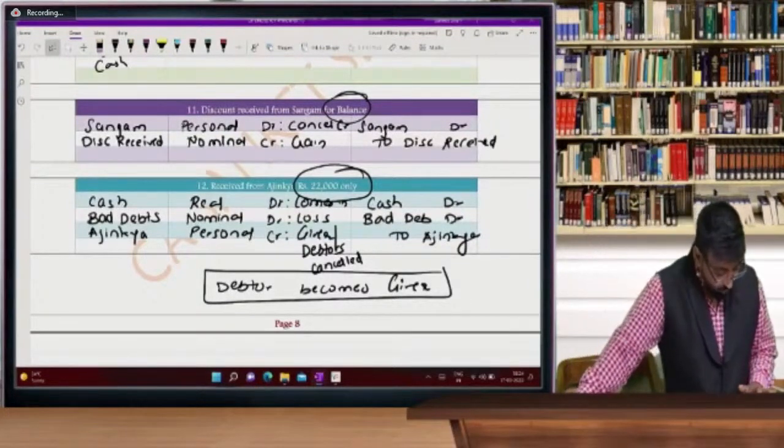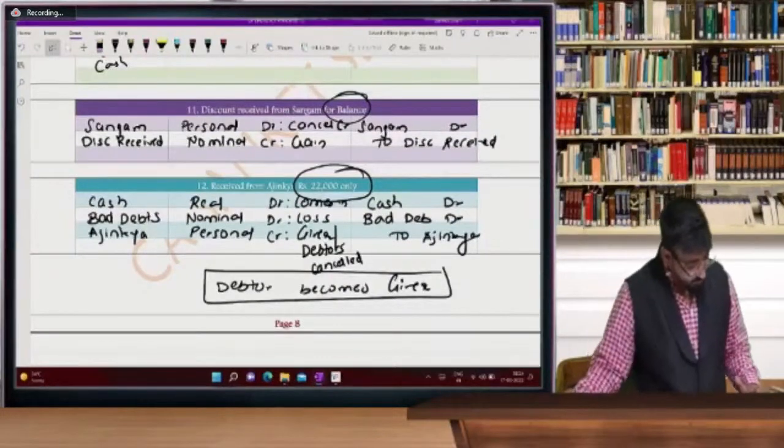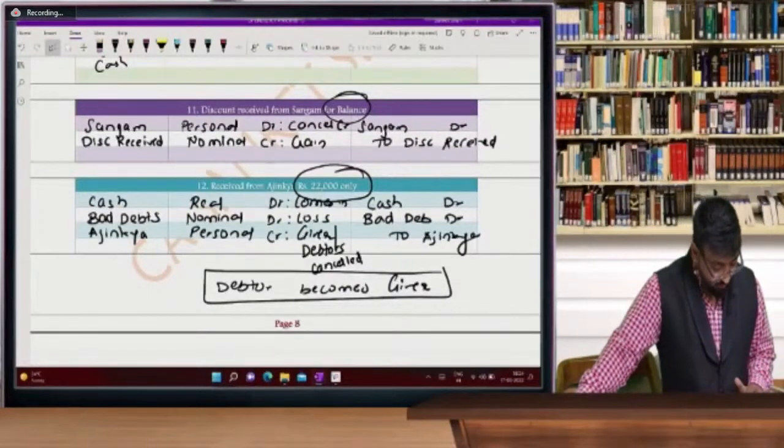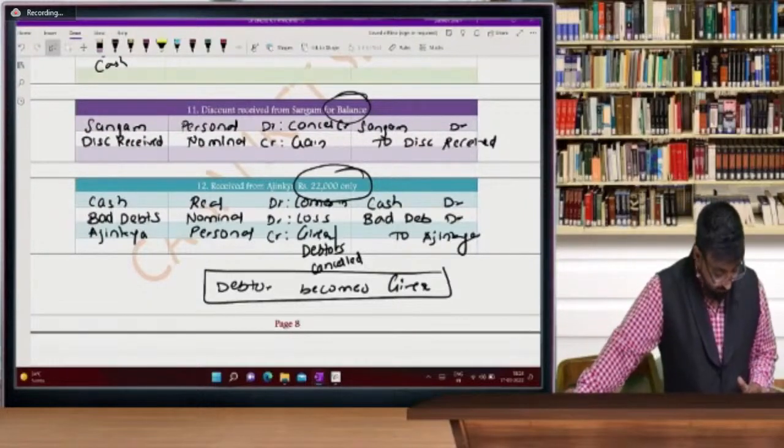Sir, I am following you for the first time. Previously, I took private coaching. Yes, okay. I am able to understand, sir. I didn't attend 15/3/2022. I'm not able to understand anything. Yes, beta, you take that session. It's not a discount. No, beta, it's not a discount. Sir, I am direct entry student. Yes, beta, it will take some time. Sir, what is the entry for provision for bad debts? अनुराग जी थोड़ा सब्र कीजिए.